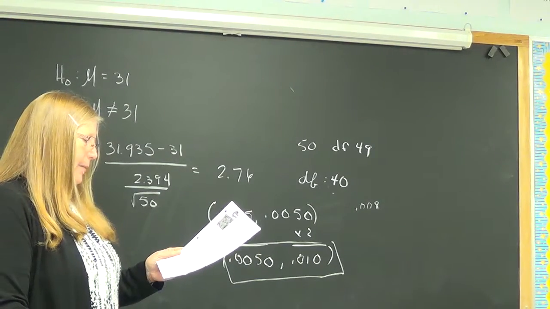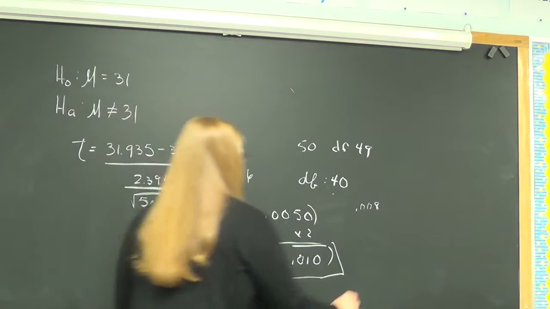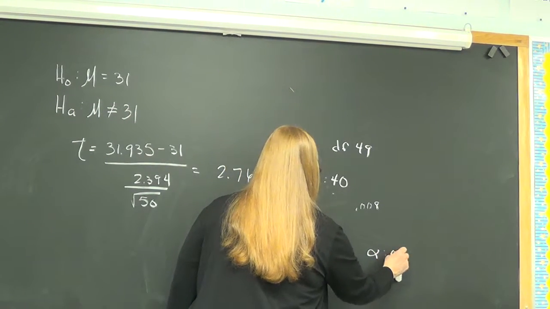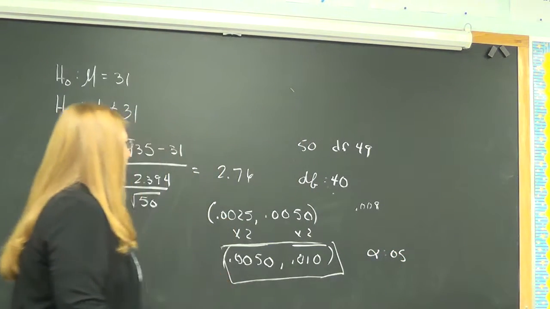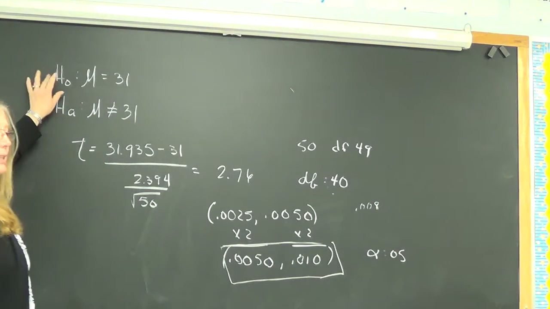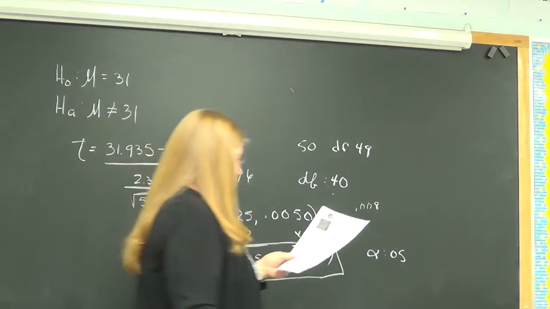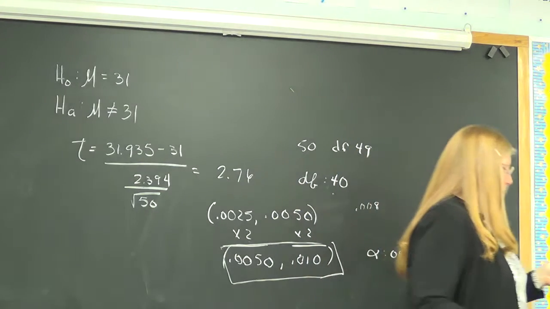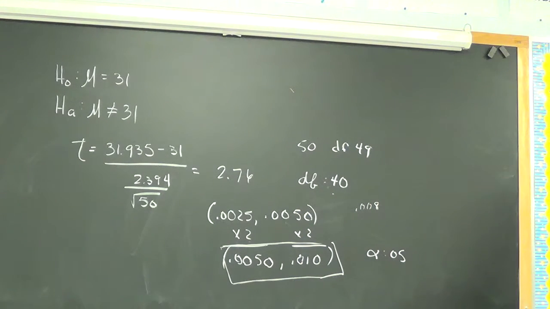So, what's the conclusion? We reject, because that is way rarer than .05. So reject the null hypothesis in favor of the alternative. But on your papers, I want you to take it into the problem itself.